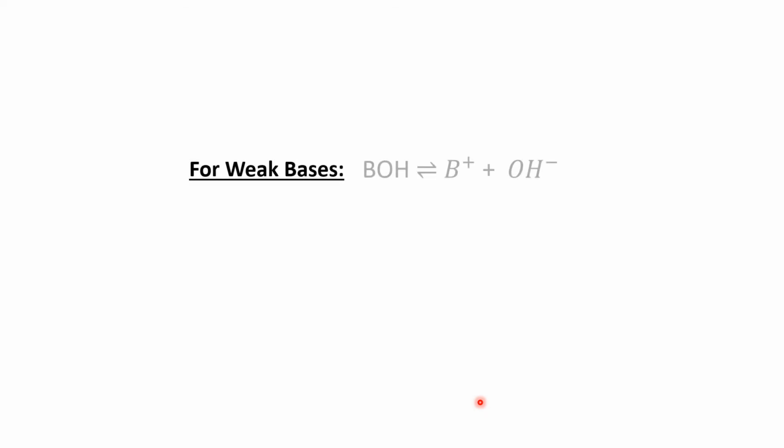Similarly, for weak base, the reaction would be this, where BOH will dissociate into B plus and OH minus ion. Again, this is a reversible reaction, and again solving it similar to the acid equations, this will also give you this kind of equation, where this B is for base. So basically, if I generalize this equilibrium constant formula, it says that equilibrium constant is nothing but the product of the concentration of the products divided by the concentration of the reactants raised to their stoichiometric coefficients.